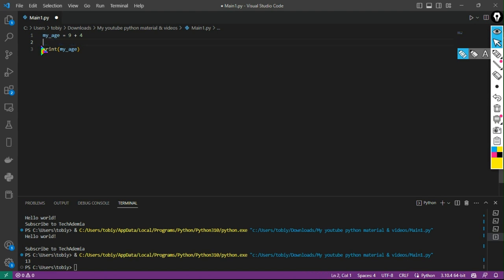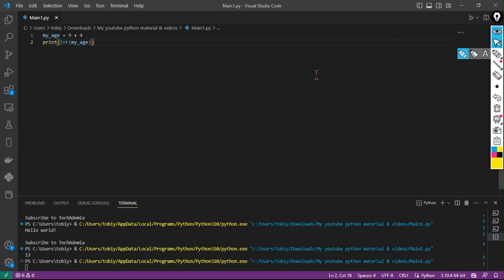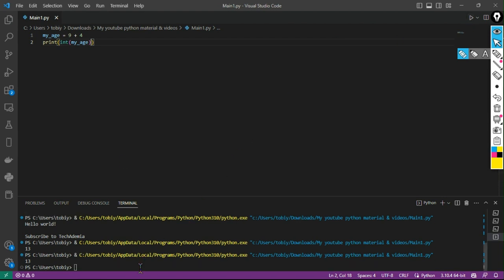In Visual Studio Code, you see the color when you're using a particular keyword like print. I'm going to say print integer my age. Still gave me 13.